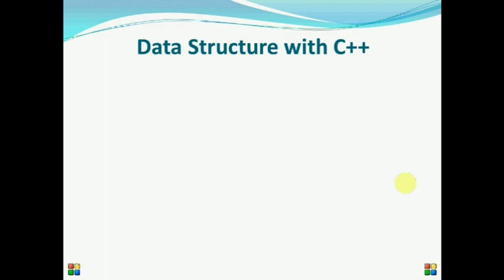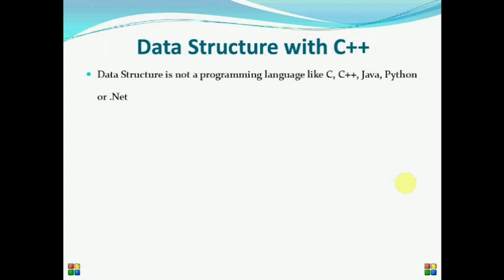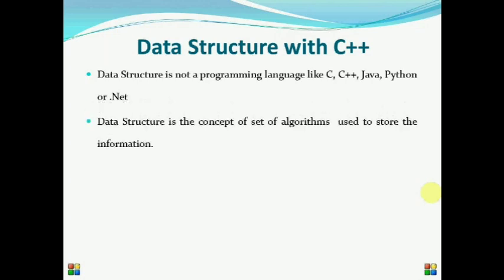So first of all, what is this data structure through C++? Remember, a data structure is not a programming language. Simply, a data structure is the concept of a set of algorithms used to structure information. It is not a programming language like C, C++, Java, Python or .NET.